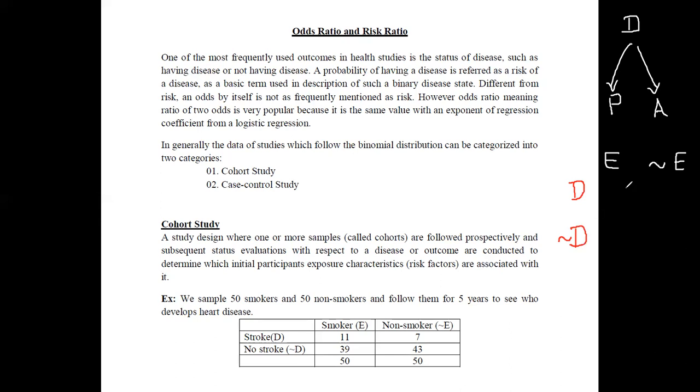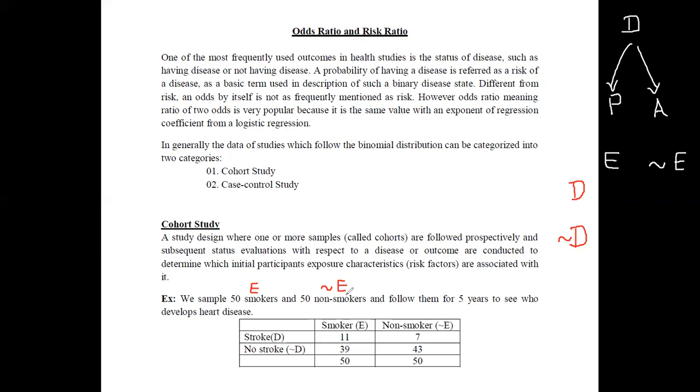And we are redoing the same thing for the sample obtained for non-exposure. This is an example which explains this cohort study. Now we will consider a sample of 50 smokers. These are the exposures. Therefore, we will take 50 smokers, and for the non-exposed, we will take another 50 non-smokers. 50 smokers and 50 non-smokers are considered for this study.